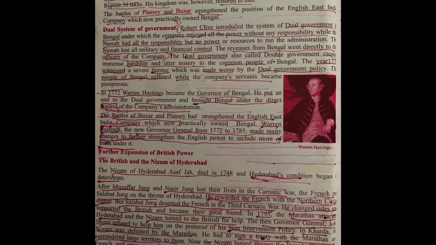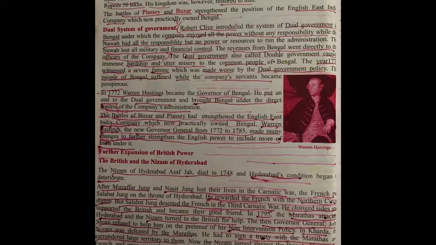On the other hand, the English East India Company had the power, that is, the right to collect revenue. With that revenue, they could maintain troops. So they had the power, but they were not answerable to the people. Power without responsibility. So in this dual government, people suffered a lot.